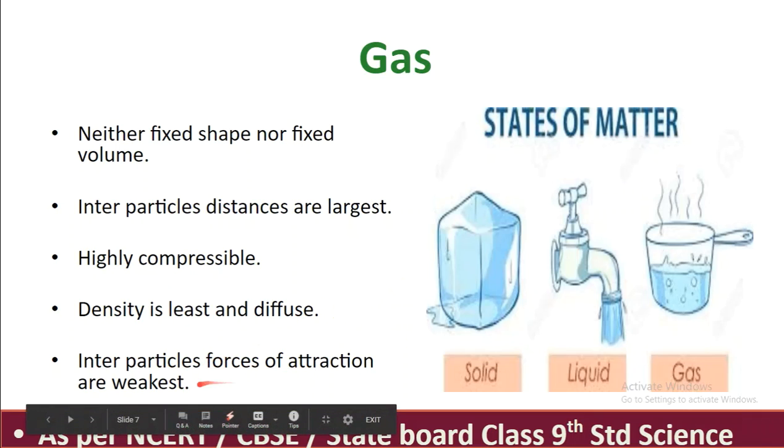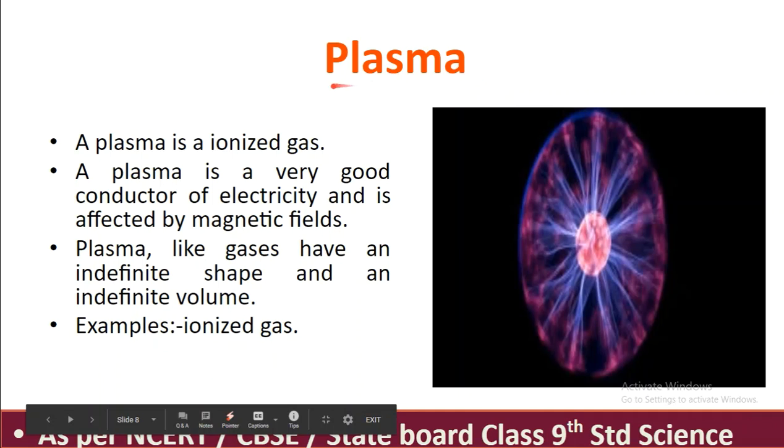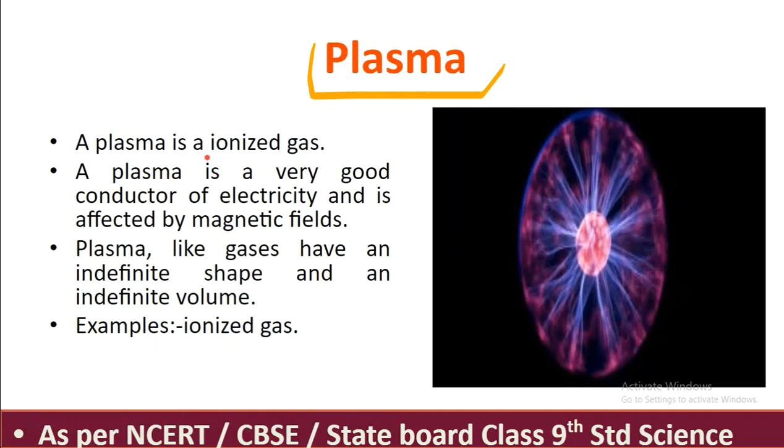Interparticle forces of attraction are weakest here. Because of the low density, the interparticle force of attraction is very weak. Moving on, the next one is plasma. Plasma is an ionized gas. Plasma is a very good conductor of electricity and is affected by magnetic fields. Plasma, like gases, has an indefinite shape and an indefinite volume, so there is no fixed shape and no fixed volume.